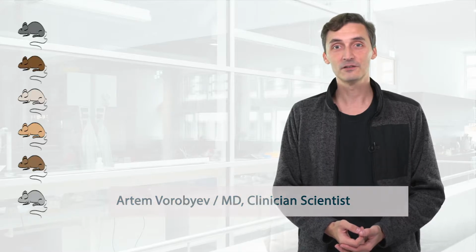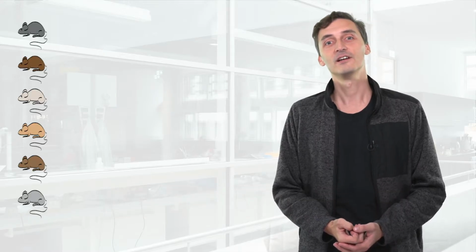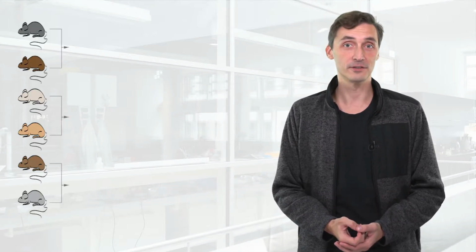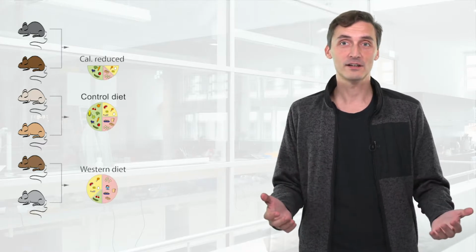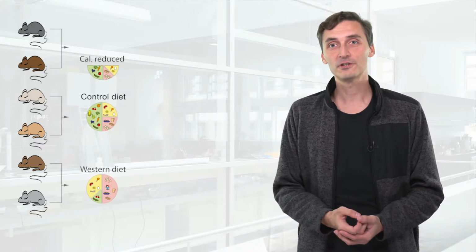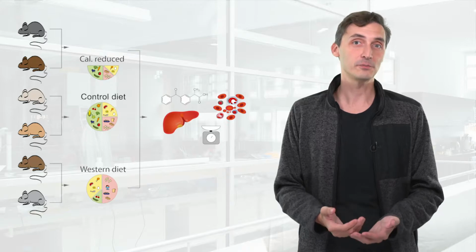The experiment started by setting approximately 1,200 outbred, meaning genetically different mice, on 3 different diets. The control diet, as much food as you want; caloric restriction, when the mice got only 60% of food amount of the control diet; and Western diet, which is rich in butterfat and sugar, like this chocolate chip cookie. These mice were kept on the diets for 5 months and at the end of experiment extensively phenotyped and genotyped.